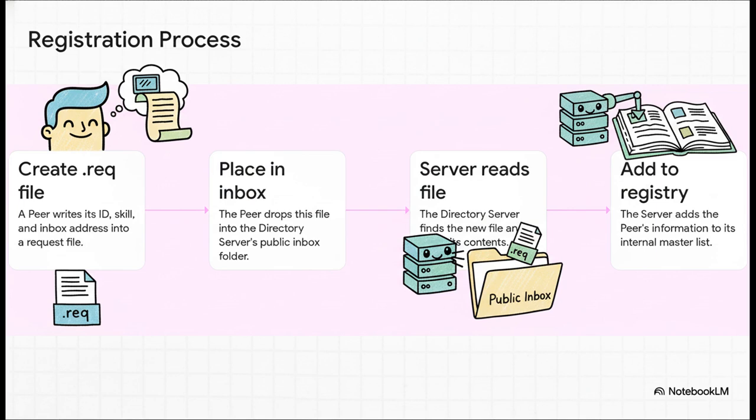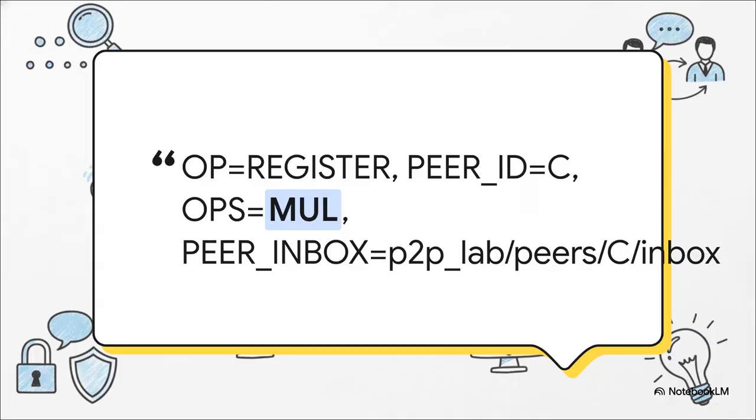It's all based on little text files. So a peer, let's say peer C, the multiplier, creates a file. Inside, it writes its name, C, its skill, MUL, and its personal mailing address, which is basically its inbox. Then it just drops that file into the directory's public inbox. The directory server is constantly watching that inbox, so when a new file pops up, it snags it, reads it, and adds that peer to its master list. Easy as that.